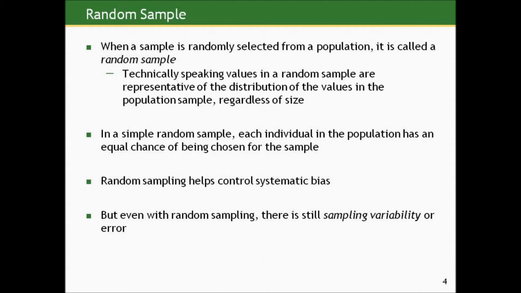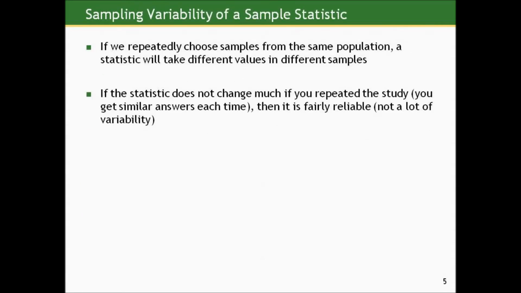But even with random sampling, there's still sampling variability or error, given that our sample does not contain everyone in the population. We're going to get some error in our estimates of that population. And what do I mean by sampling variability technically? Well, think of it this way. If we repeatedly choose samples from the same population of the same size, but we repeatedly take random such samples, and we summarize the sample through a statistic, like a mean, for example, the statistic will take different values in different samples, just because we're not necessarily getting the same elements in each of those samples of the same size.